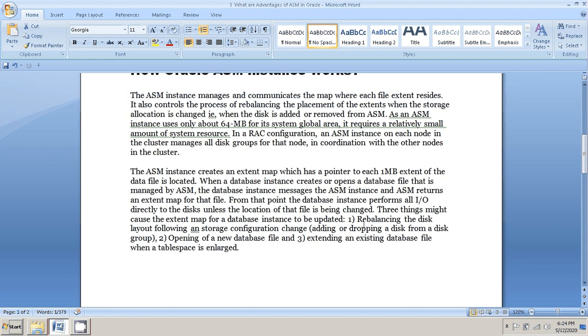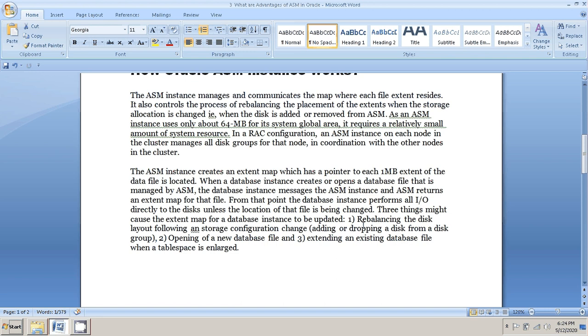The ASM instance creates an extent map which has a pointer to where each 1 MB extent of the data file is located. When the database instance creates or opens a database file that is managed by ASM, the database instance contacts the ASM instance and the ASM returns the extent map for that file.